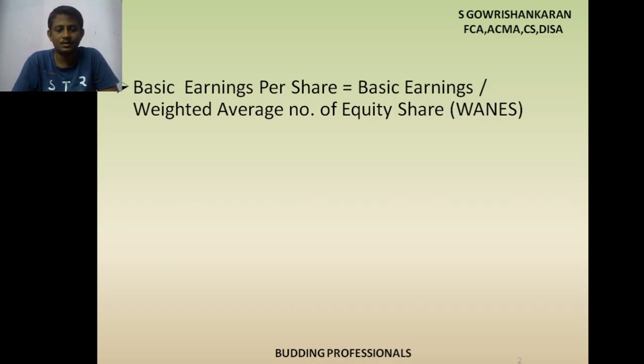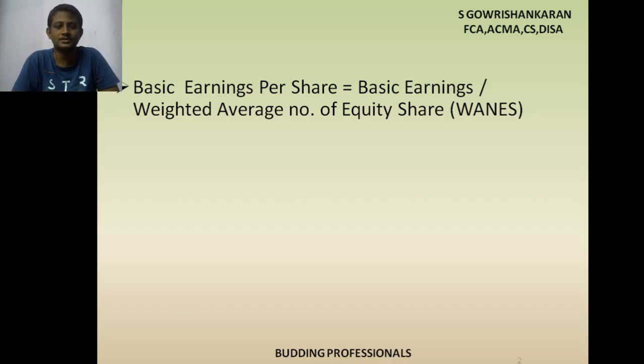Thereafter, if any dividend is payable to preference shareholders, that also we need to consider and deduct. So after paying dividend to preference shareholders, what is left out is only available to equity shareholders.